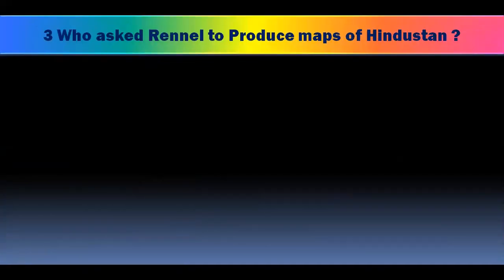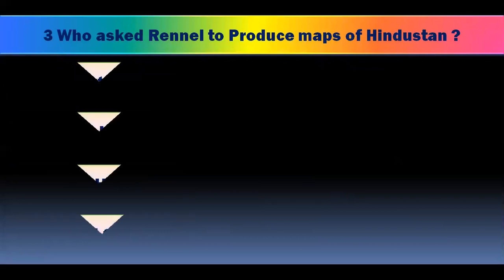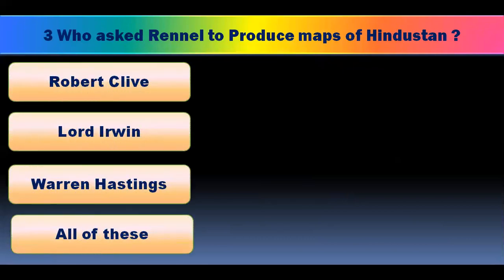Question number 3. Who asked Rennell to produce maps of Hindustan? Robert Clive, Lord Irwin, Warren Hastings, all of these. You must have gone through the lesson and you must have read that Governor of Bengal, Robert Clive, asked Rennell to produce map of Hindustan so that it would be easier for them to colonize India.